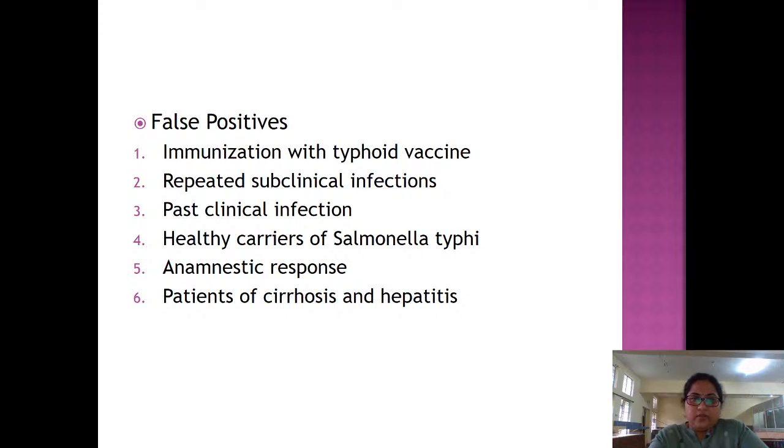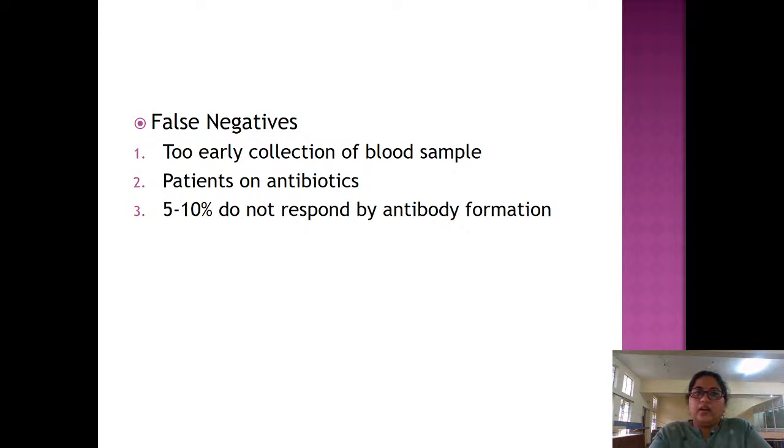Healthy carriers of Salmonella typhi, anamnestic response, and patients of cirrhosis and hepatitis. False negative: too early collection of blood samples. See, if you have collected the blood in the first week, then the report will be negative. Patients on antibiotics, we have already treated the disease, so the patient will have a false negative. And 5 to 10% do not respond by antibody formation.